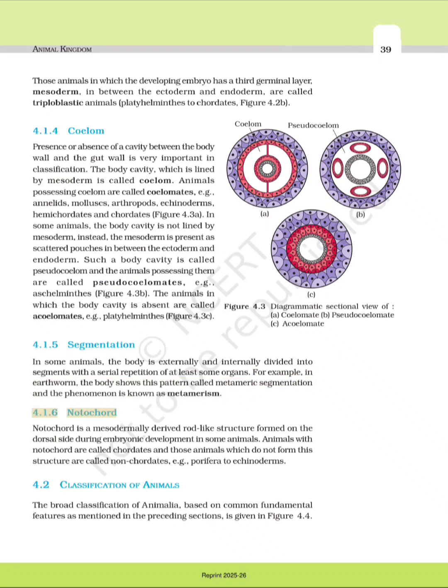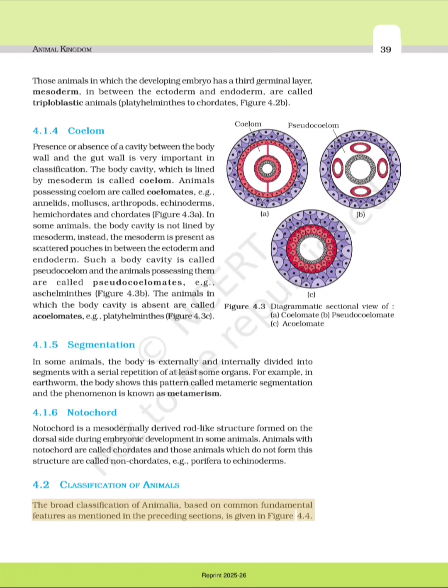4.1.6 Notochord. Notochord is a mesodermally derived rod-like structure formed on the dorsal side during embryonic development in some animals. Animals with notochord are called chordates and those animals which do not form this structure are called nonchordates, e.g., porifera to echinoderms.